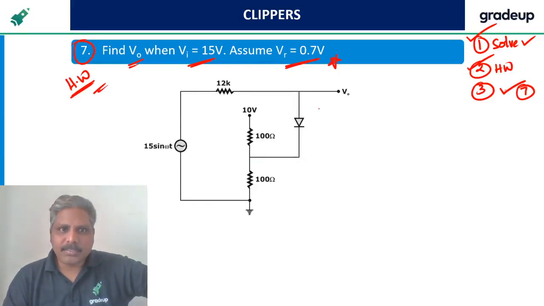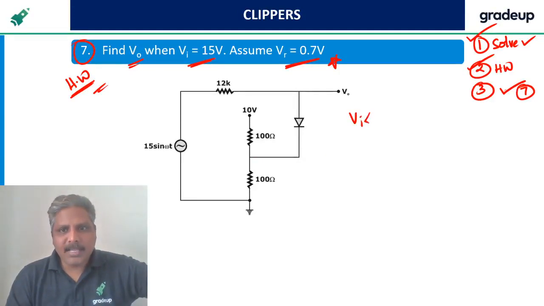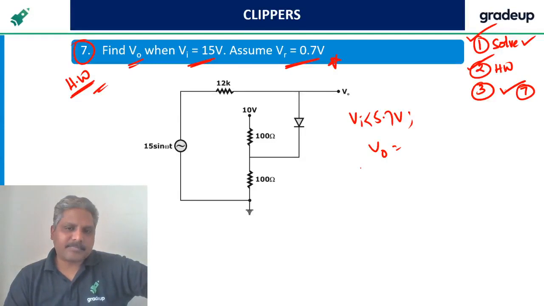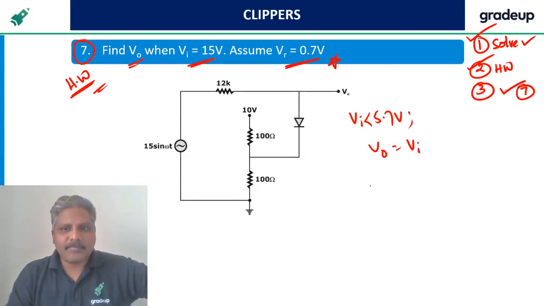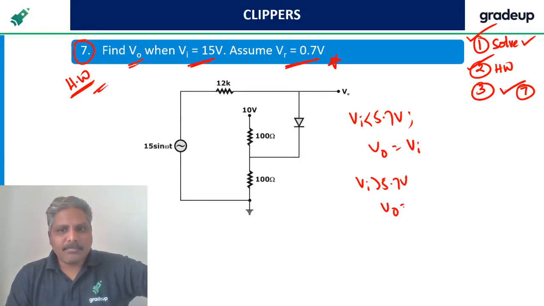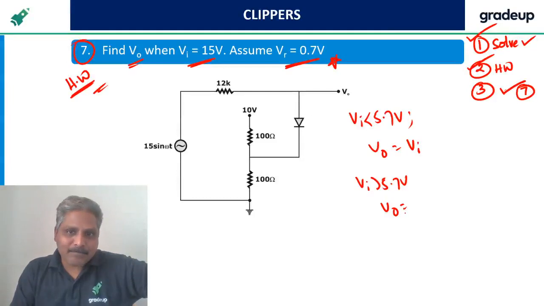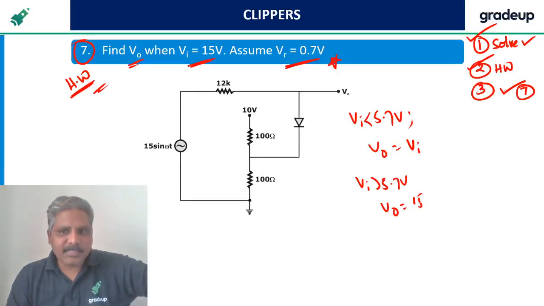Vi less than 5.7, okay, V naught is Vi. Input greater than 5.7 volts, V naught is, I don't know how much it is. Calculation you do it. I'll give you the equation.